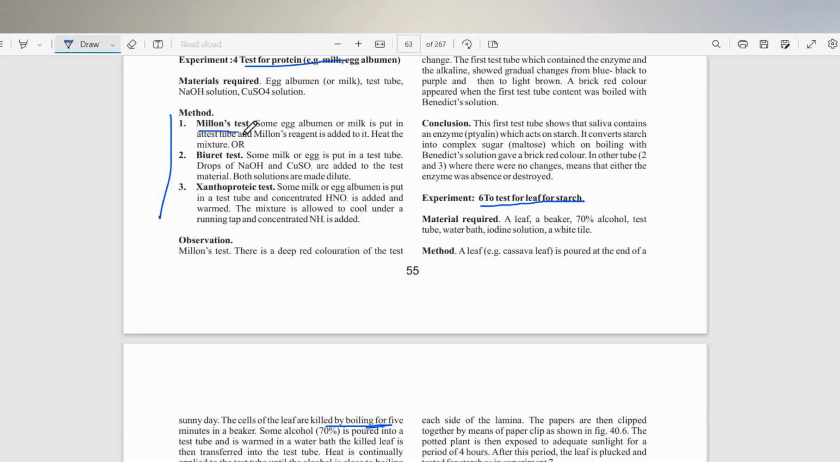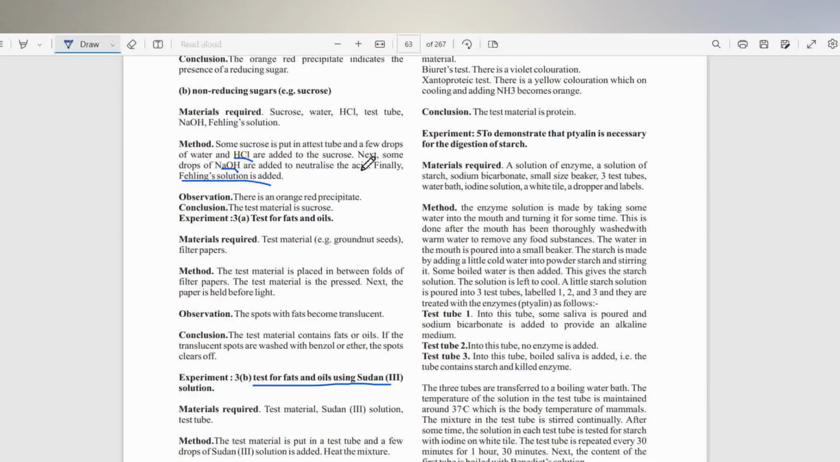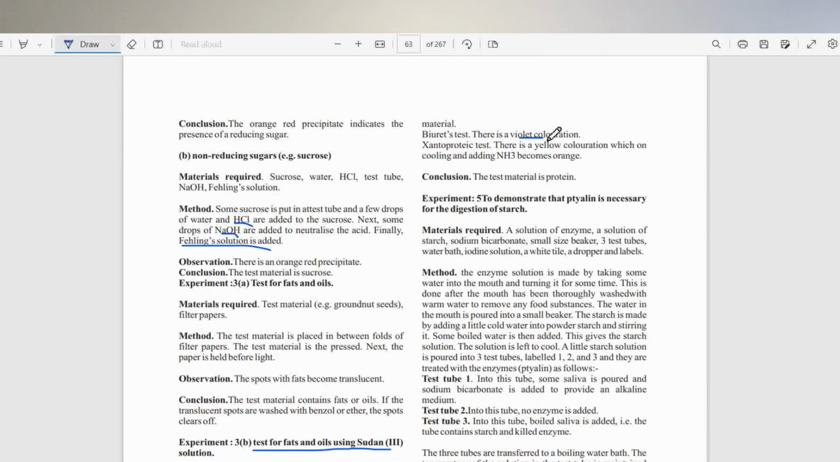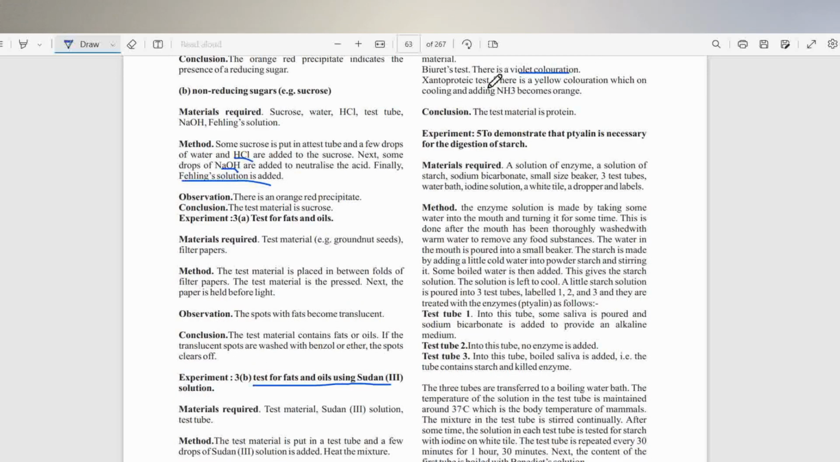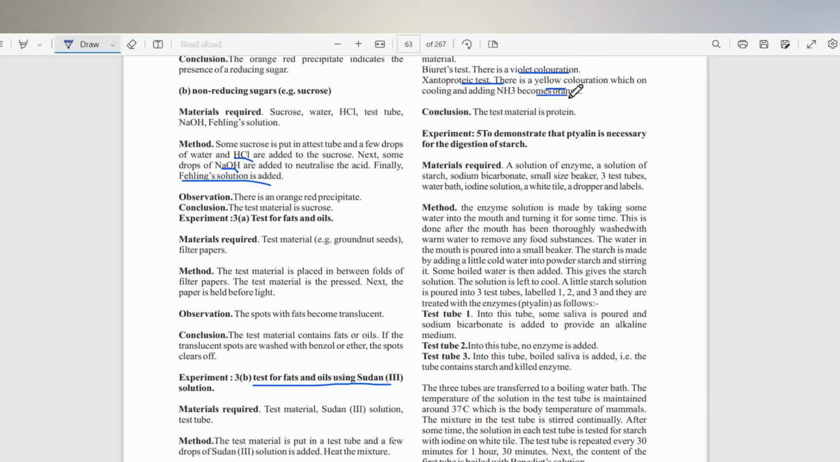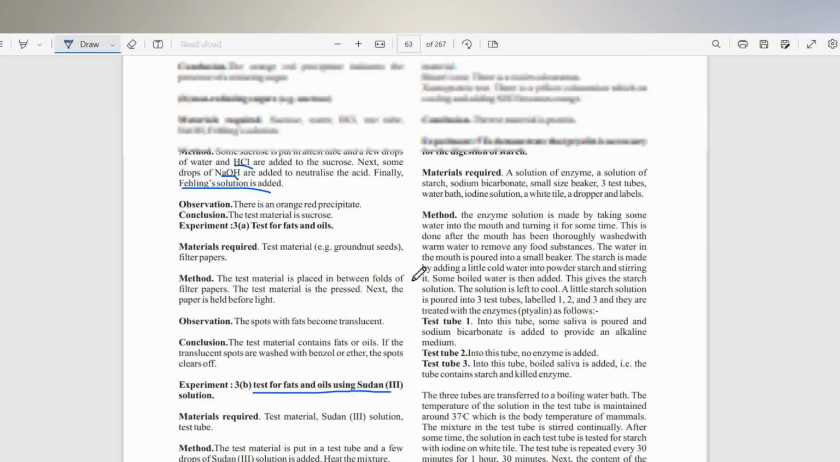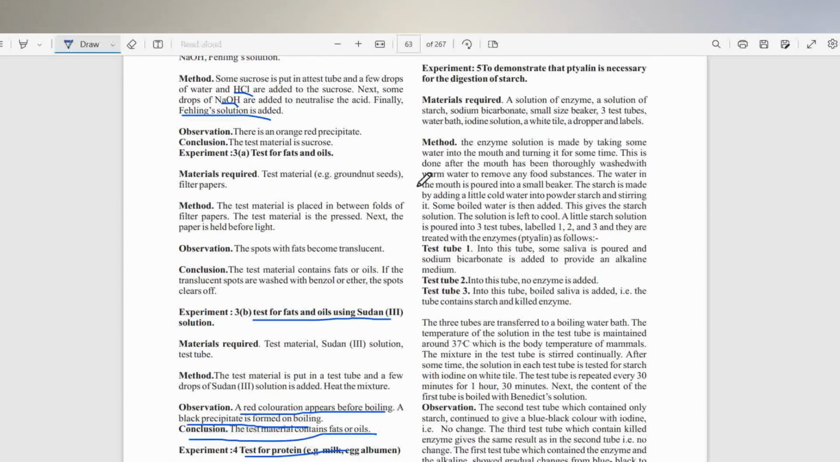You also have another test for protein. For protein, there are actually three different tests: Millon's test, the Biuret test, and the xanthoproteic test. The end product of these tests is that the Biuret test will turn violet. The xanthoproteic test will turn yellow, and upon cooling it becomes orange from yellow. And the Millon's test will be a deep red coloration. I want to stop there.